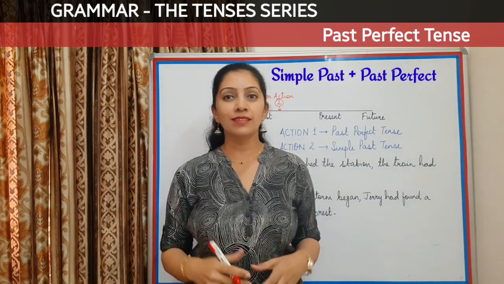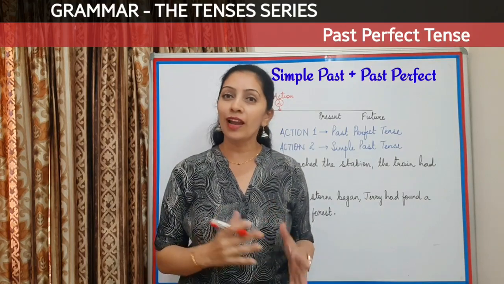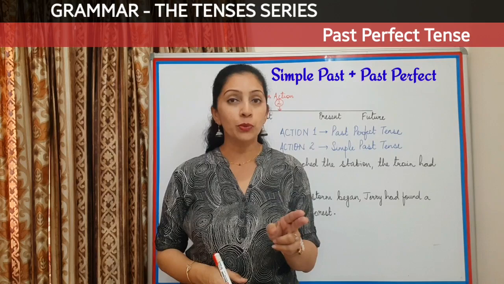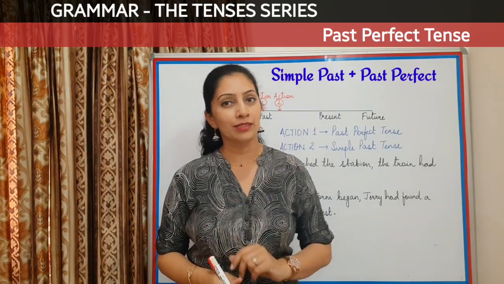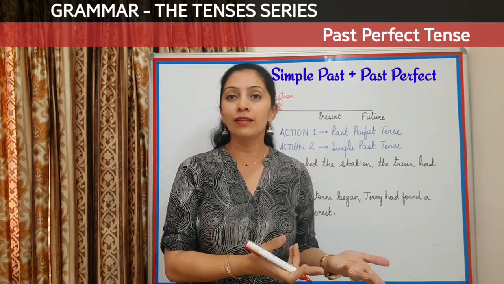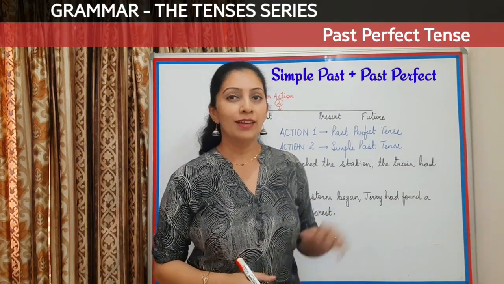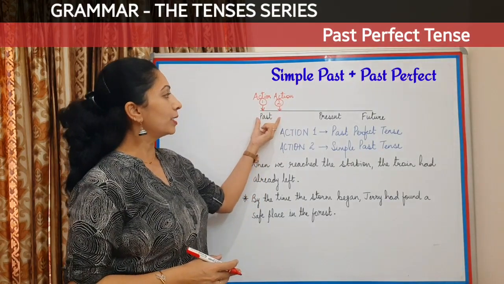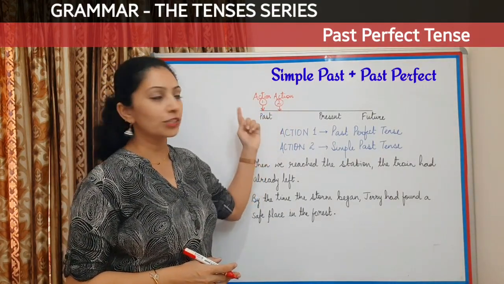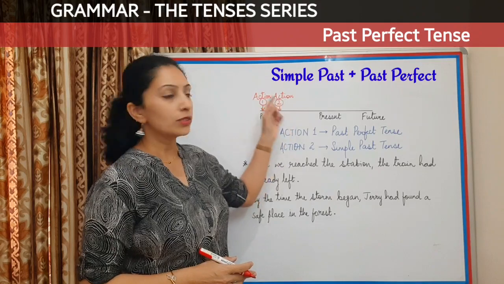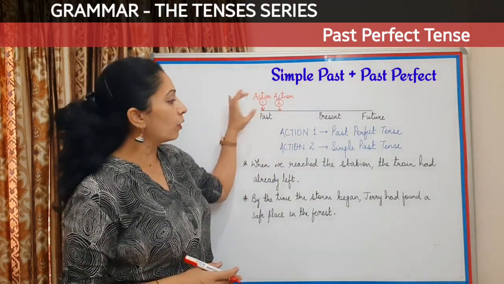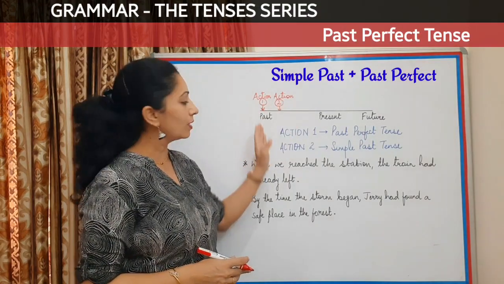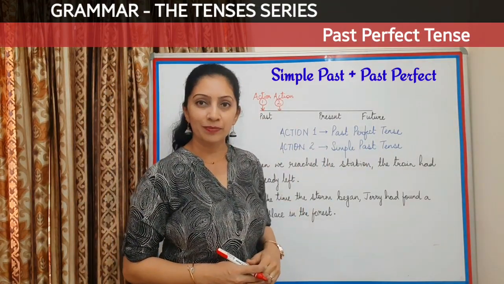Now, simple past and past perfect tense always go hand in hand with each other. Both these tenses are used when we are talking about two actions that happened in the past, wherein one action happened earlier than the other one. If you look at this timeline, I have shown here that in the past, two actions happened, action 1 and action 2. So whatever happened first will always take the past perfect tense, and whatever happened next in the past will always take the simple past.